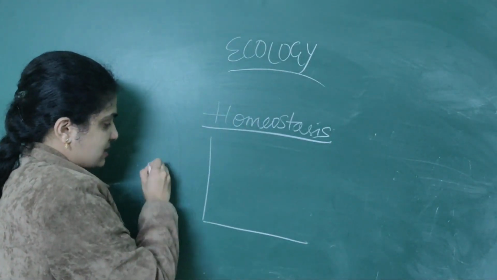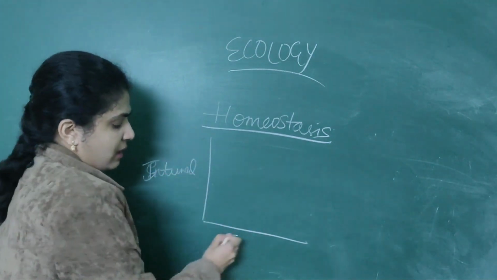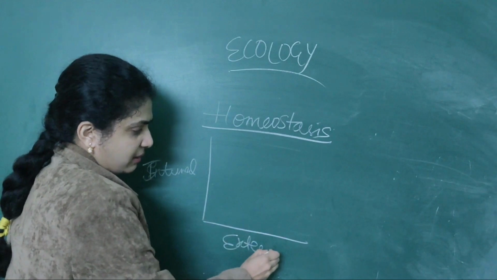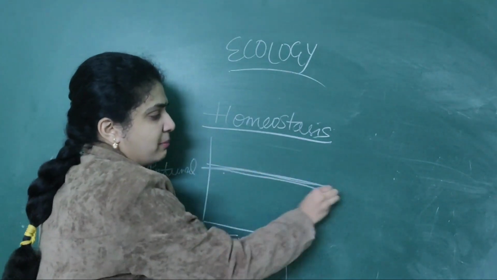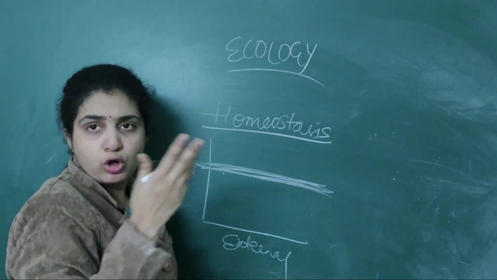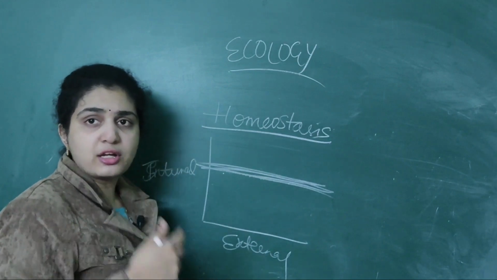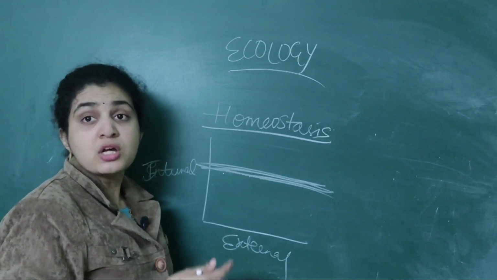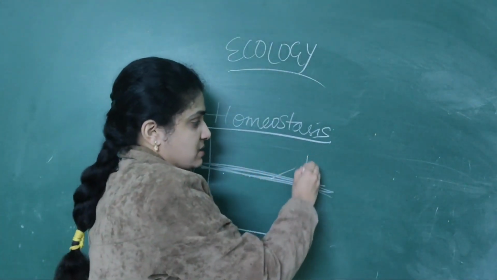Suppose this is the internal environment, and this is the external environment. Usually the regulators will maintain the constant body temperature wherever they go. If you go to America, you are able to maintain constant body temperature. If you live in India also, you are able to maintain constant body temperature. So we mammals are called regulators.